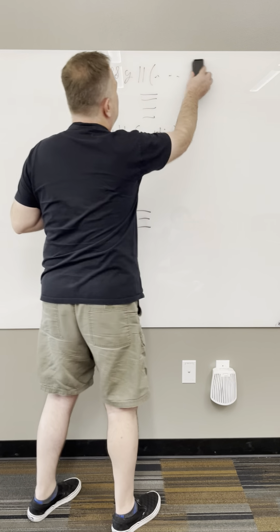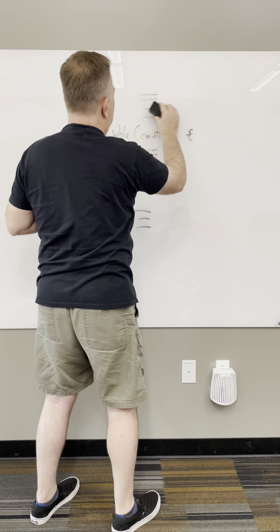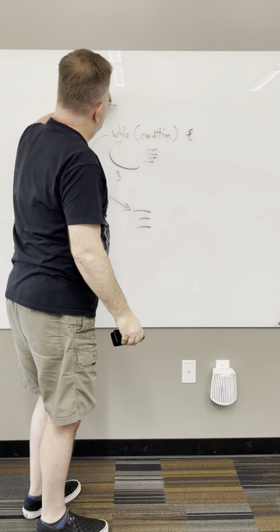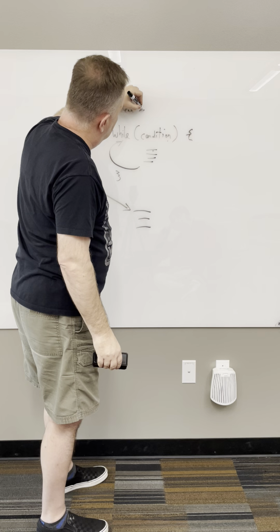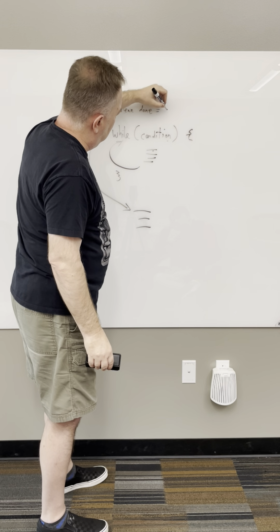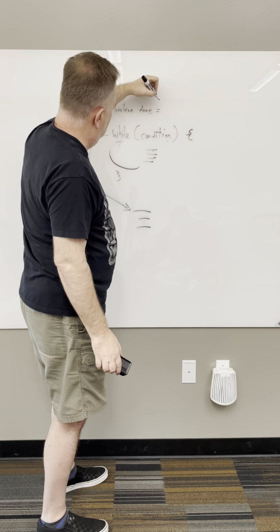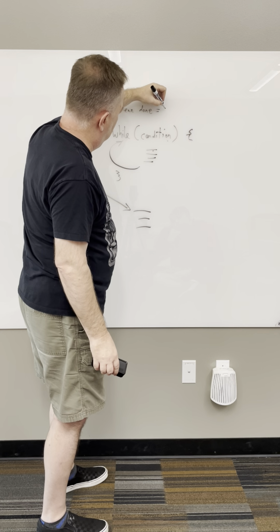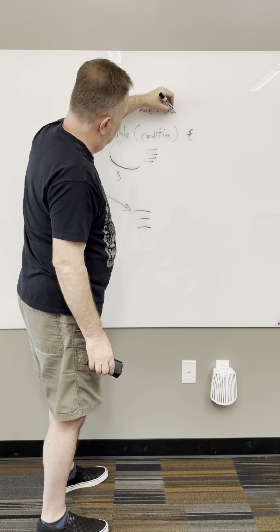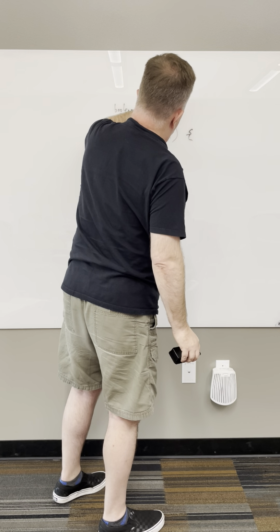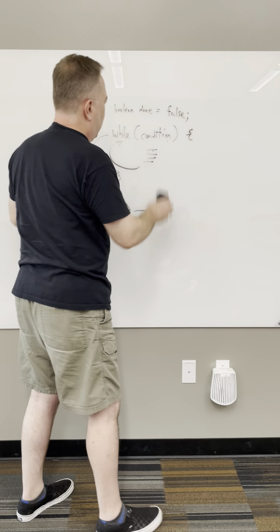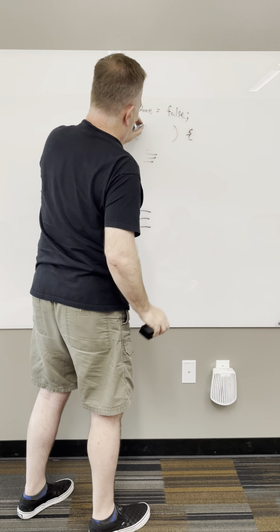Or sometimes, I'll give you an example. You might say something like boolean done equals, I'm sorry, let's say it's false. False. Okay? And then in here you might say while not done.